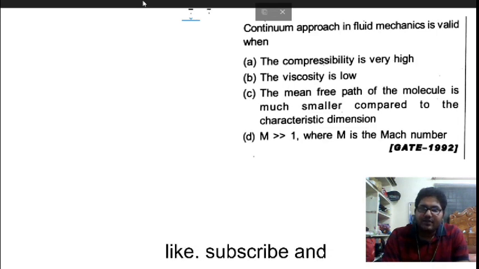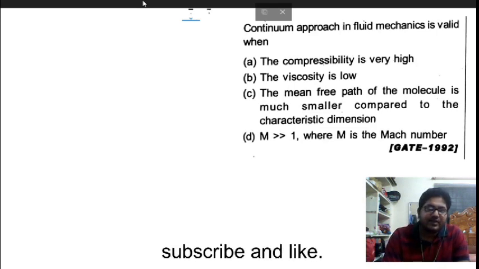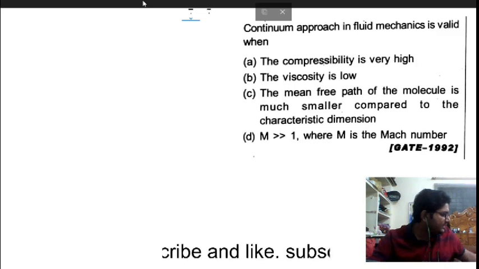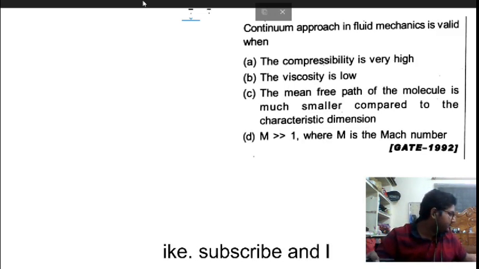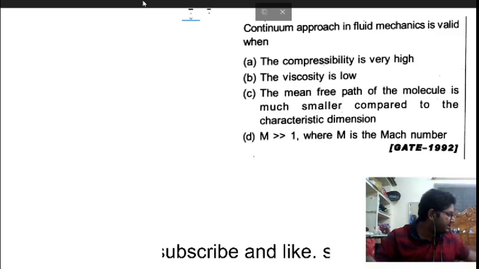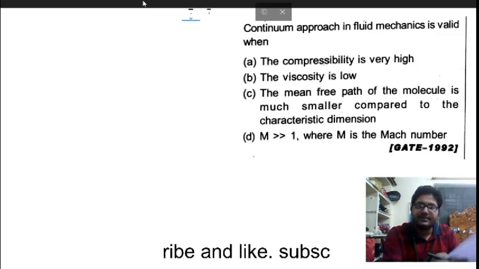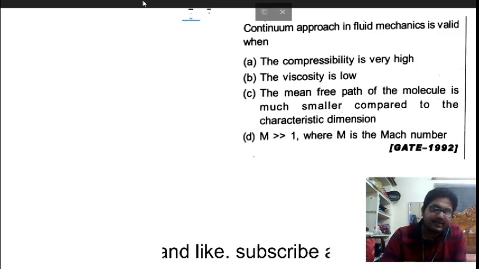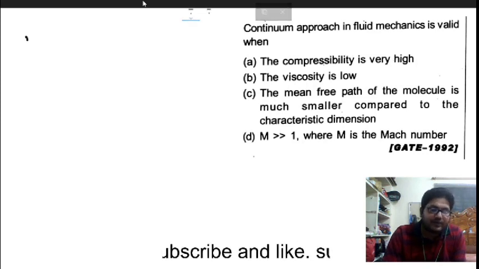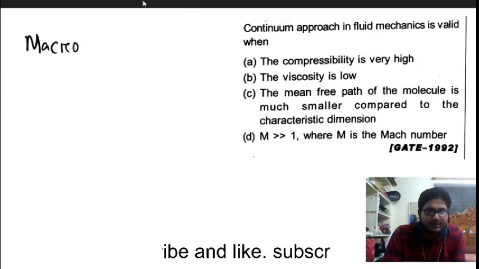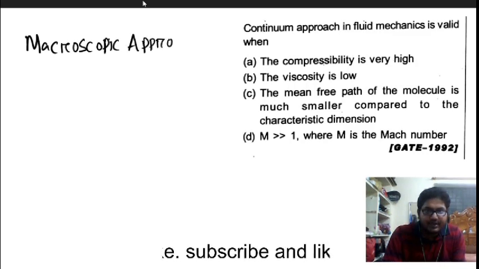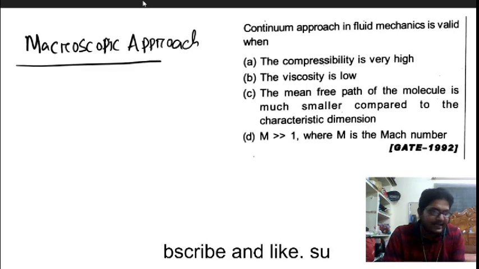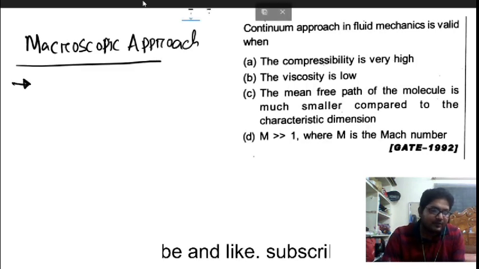Next, the continuum approach in fluid mechanics is valid when... So one assumption has been taken in fluid mechanics. When we talk about the macroscopic approach, we have to take two things.